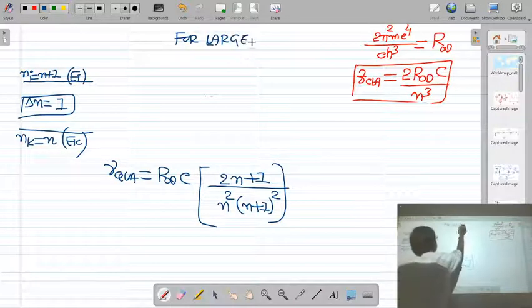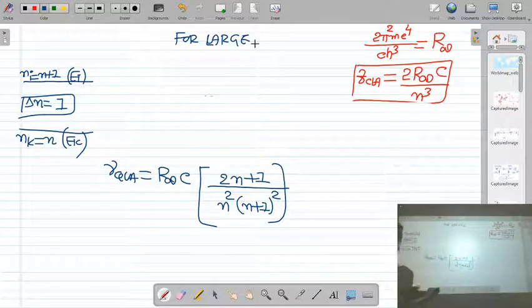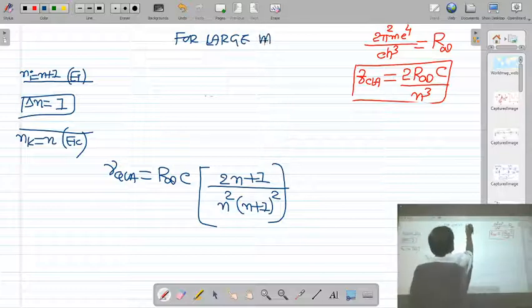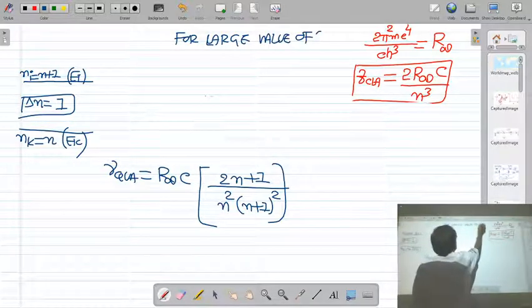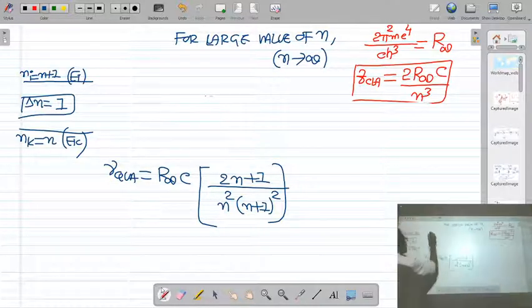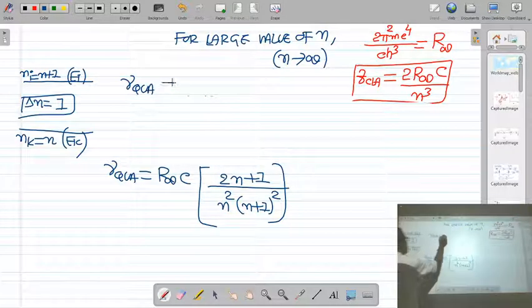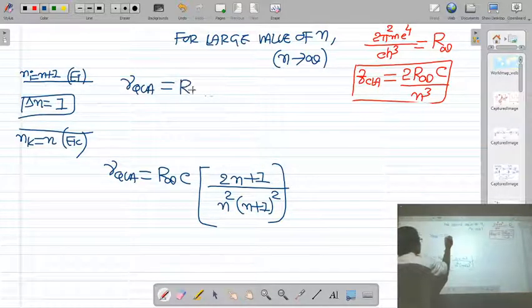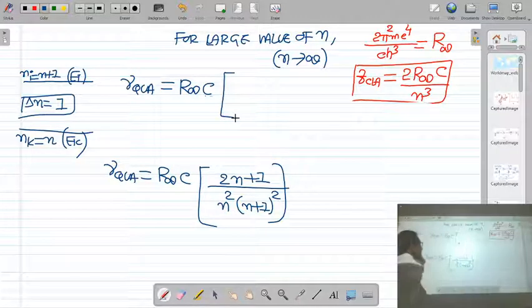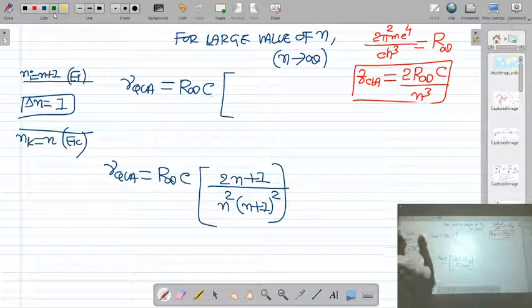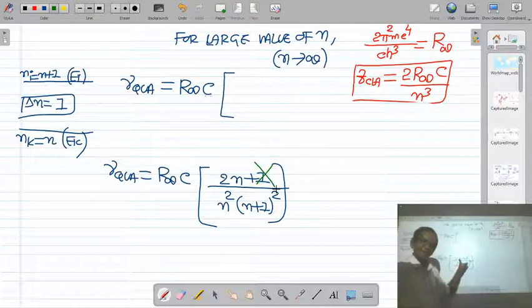Now I am writing this quantum mechanical frequency for large quantum number. So for large value of n, particularly you can say n tends to infinite, right? The quantum mechanical frequency becomes R infinite into C. Now when n is very large, you can neglect this one. Because suppose the value of n is 10,000, when compared to 10,000, the value 1 is ignored. Here also, if n is 10,000, this one can be neglected, right?